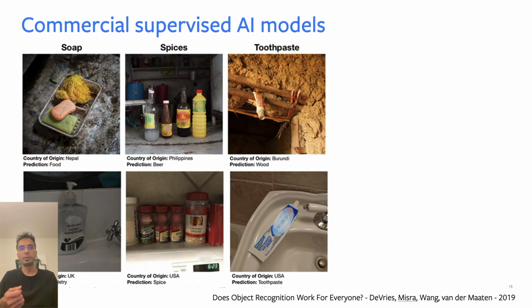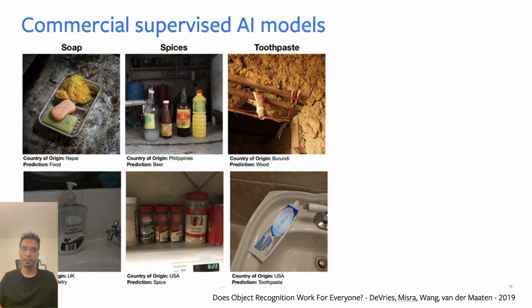So in this slide, we're looking at images of three concepts: soap, spices, and toothpaste. In the top row, we have images coming from Nepal, Philippines, and Burundi. In the bottom row, we have images for the same concepts, but in this case, they come from the UK and the US. What we observe is that the prediction for the AI models is really good and it's correct for the images coming from the UK or from the US,